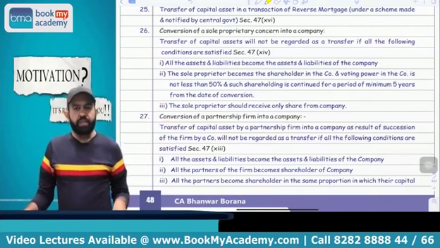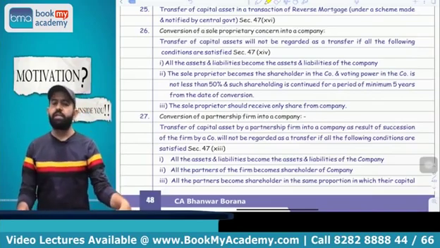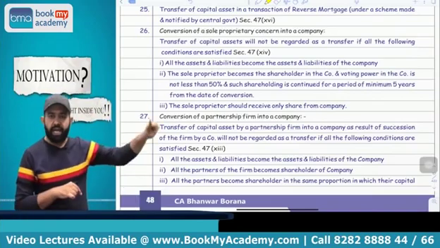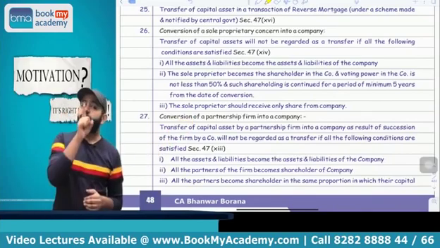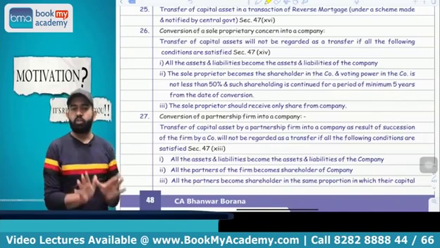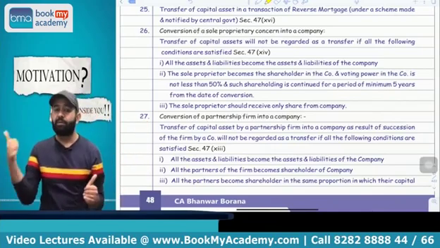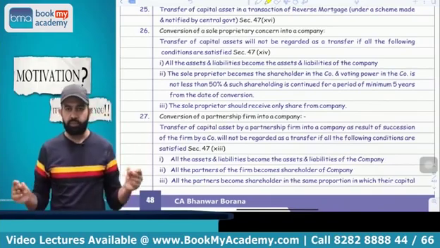Third condition, the partner should receive only shares of the company. And fourth condition, the partners should have the equity shareholding or voting power shareholding for at least 5 years. That should not be below 50%, meaning 50% or more equity shares should be held by the partners for the next 5 years from the date of the conversion. You got my point or not? All people please pay attention.